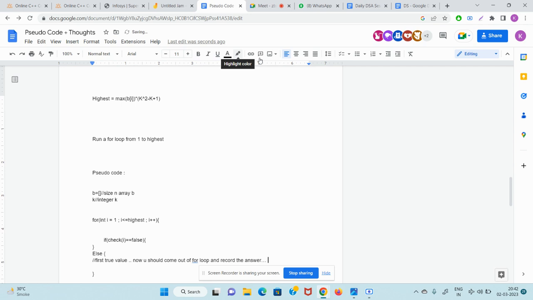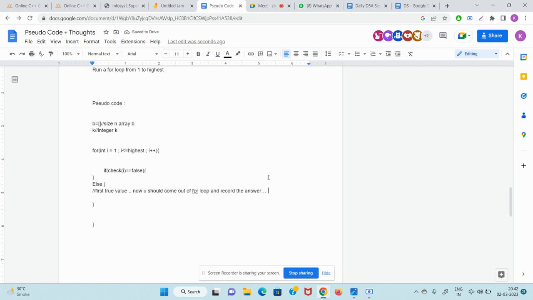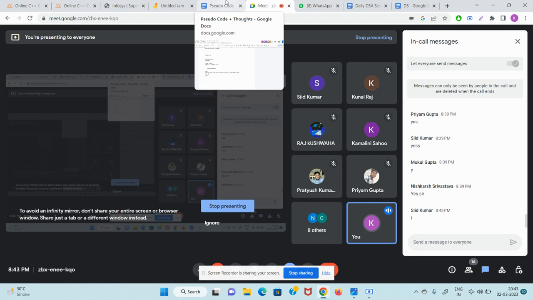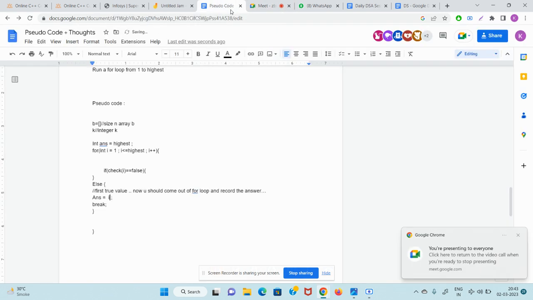Record the answer. Okay. So guys, let's say the answer I declared as int answer equal to highest. So guys, what will be the answer? Answer equal to what should we write inside the else? Because as soon as you get the else condition, you click on break. So guys, what will be the answer? Can you tell me please, guys? Sid, fully smart guy, 100 rupees GPay. Guys, at index I, you will write I.